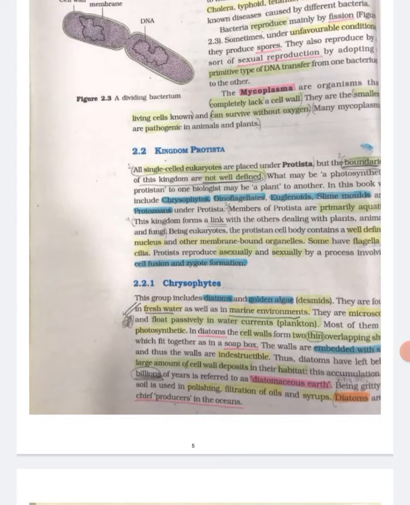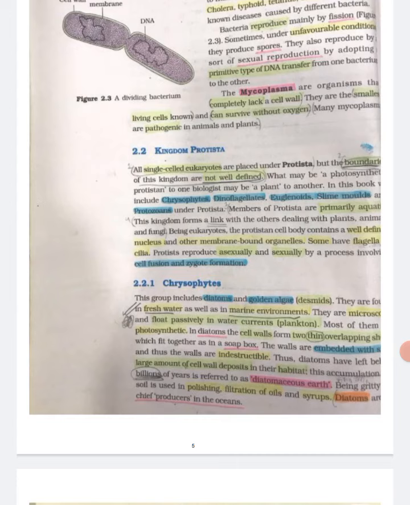2.2 Kingdom Protista. All single-celled eukaryotes are placed under Protista, but the boundaries of this kingdom are not well defined. What may be a photosynthetic protist to one biologist may be a plant to another. In this book, we include chrysophytes, dinoflagellates, euglenoids, slime molds, and protozoans under Protista. Members of Protista are primarily aquatic. This kingdom forms a link with the other dealing with plants, animals and fungi.